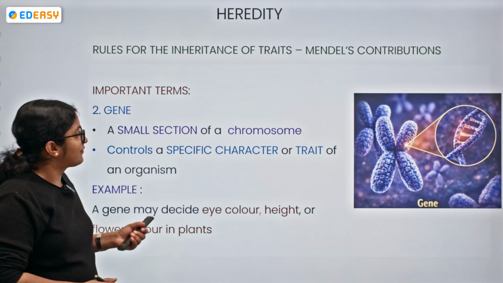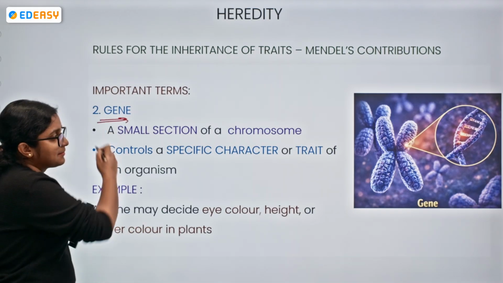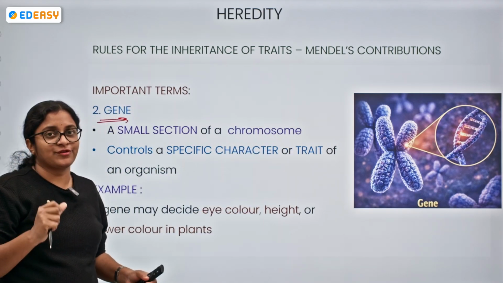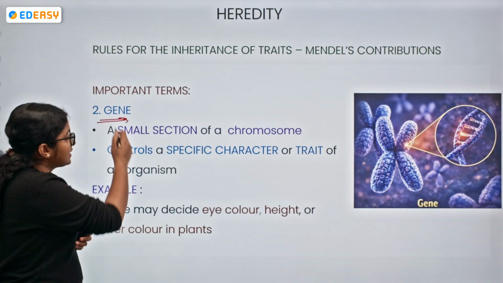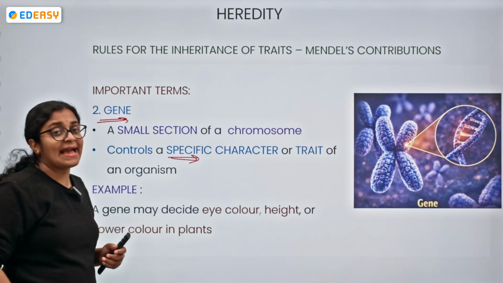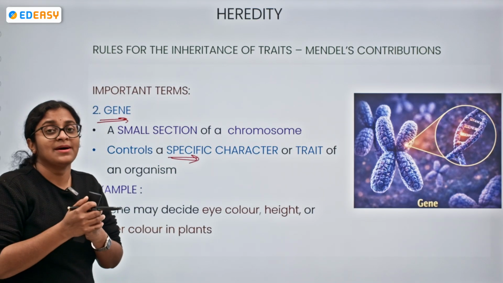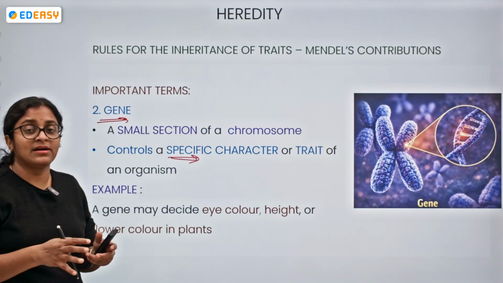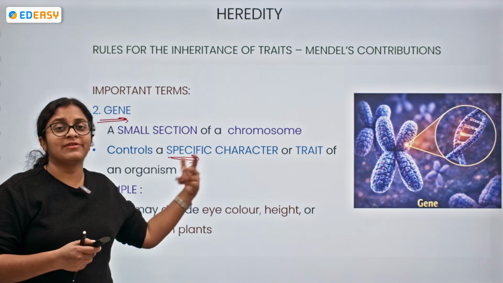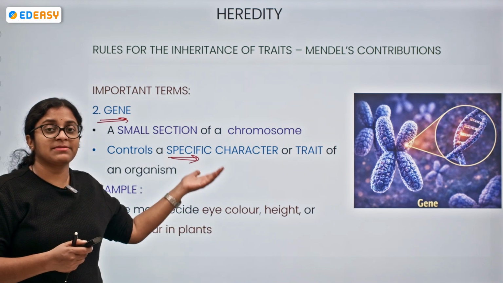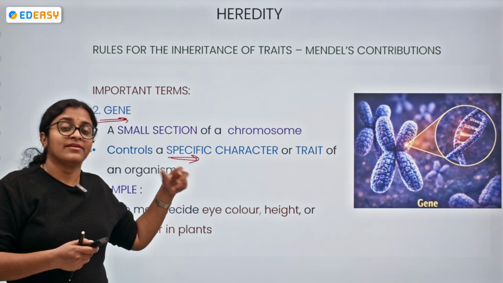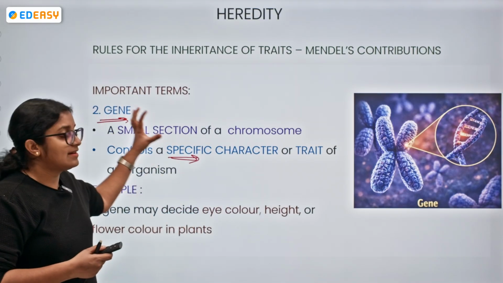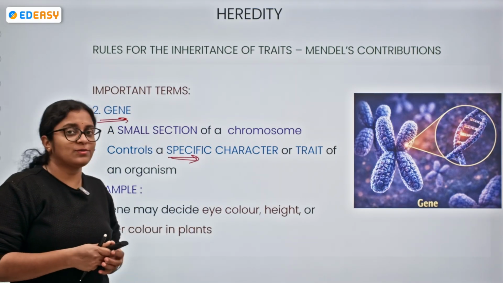Then what else do we have? We have the gene. Previously we saw a chromosome; in the chromosome, a small section is called a gene. It controls a specific character or trait of a particular organism. With respect to human beings, it can be eye color, height, or anything. It can be in plants also: flower color, whether it is present in the axial position or terminal position, whether it has different colors. All these are decided by the gene, which is a small section of chromosome.